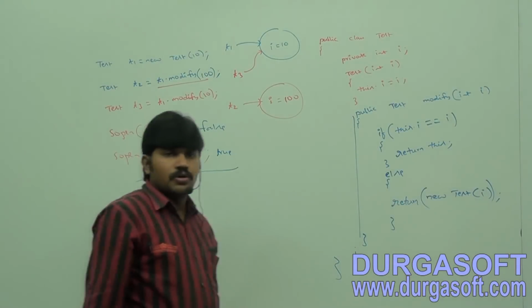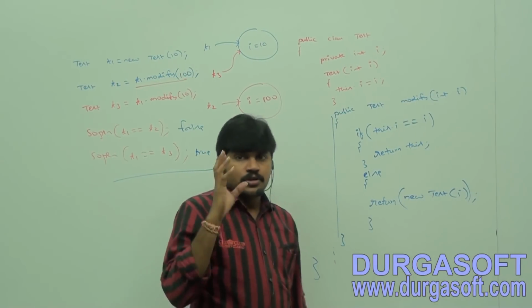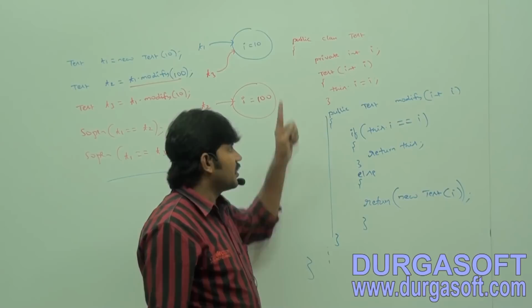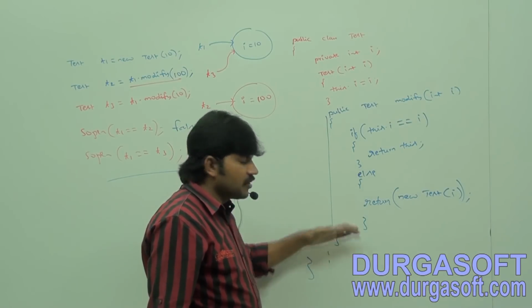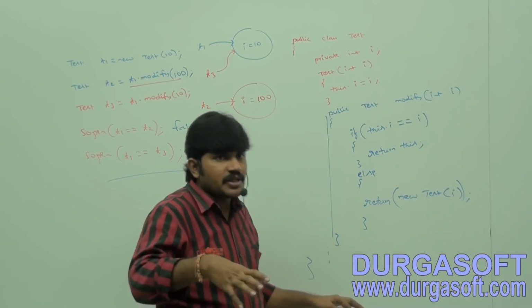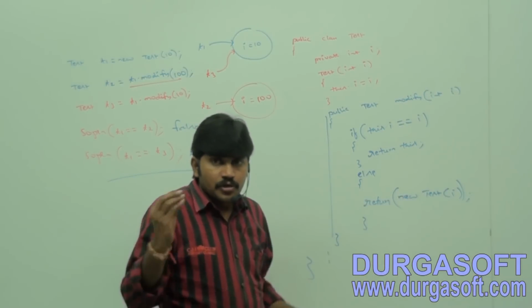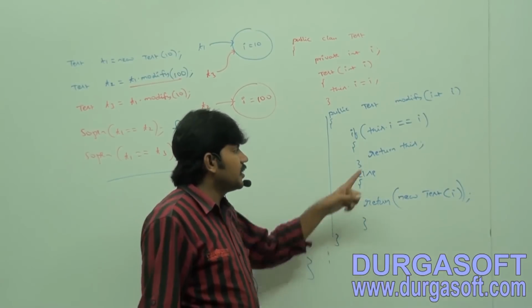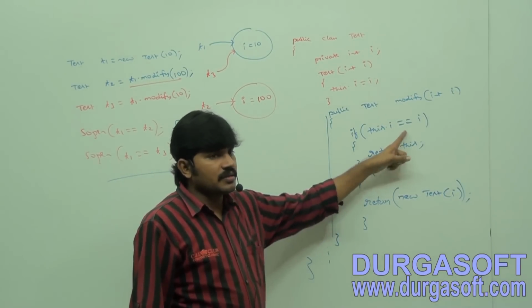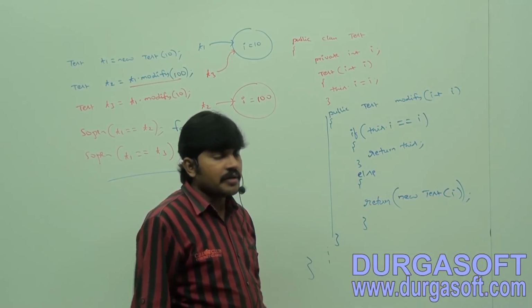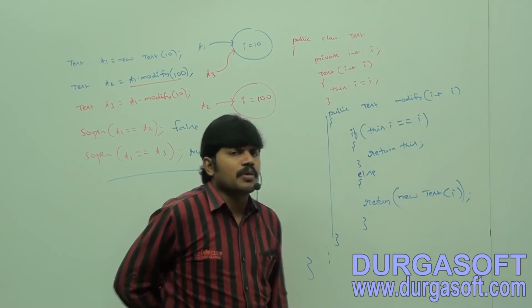That's all. Make sure you people are aware. Every method present in the test class we have to implement with this type of thing. If there is a change in the content, create a new object with that change and return that. If there is no change in the content, the existing object, the current object only, we have to return. Okay, so how are we getting immutable nature?